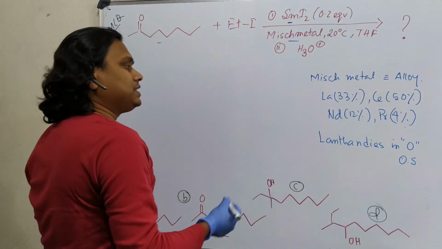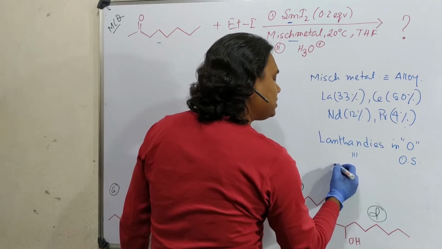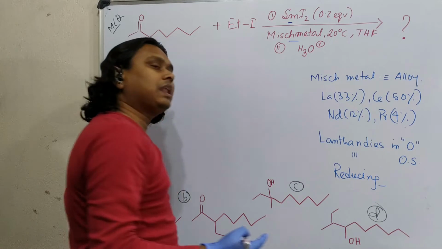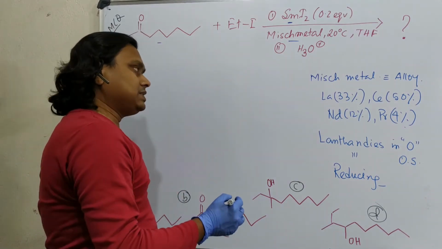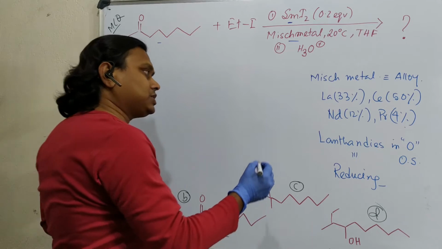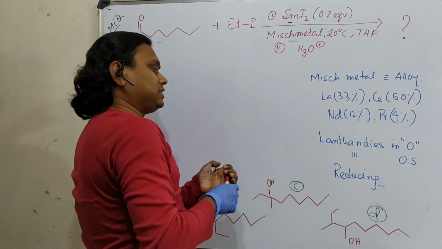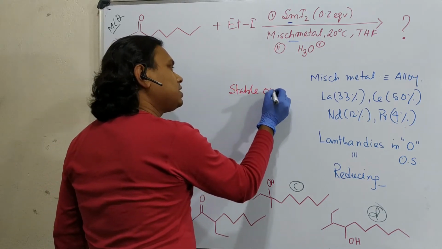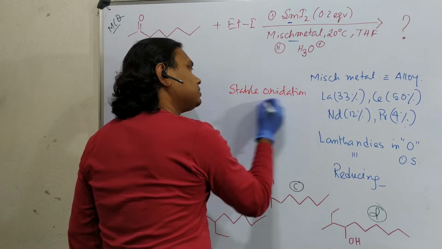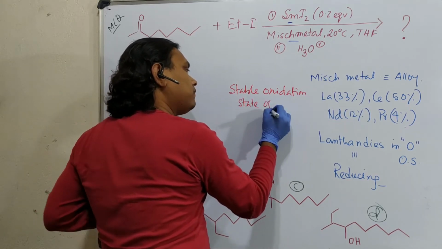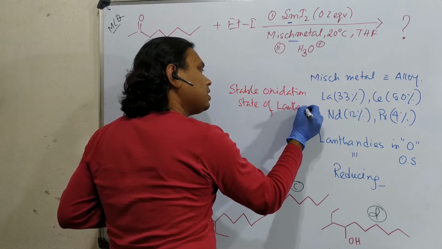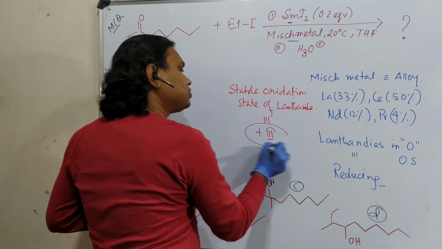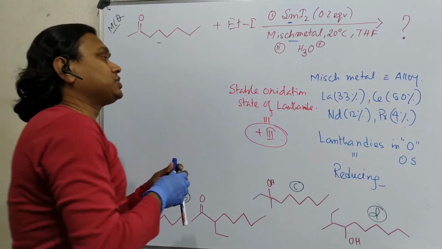So what is meant by this statement? This is actually a reducing agent. You can consider that lanthanides are chemically like alkaline earth metals. And another thing, what is the stable oxidation state of lanthanide? The stable oxidation state of lanthanide is +3.